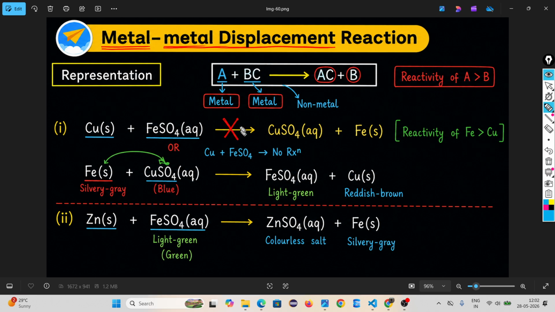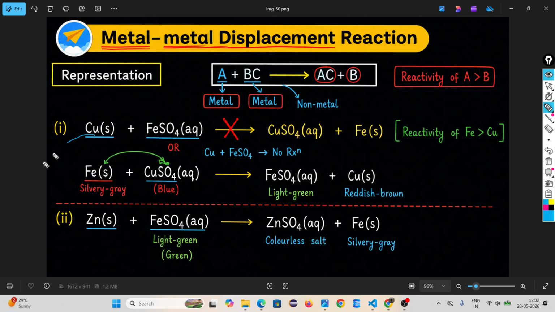So how to write no reaction in science? First, suppose you think the reaction is happening: copper removes iron to form copper sulfate plus iron. Then put one cross mark. Otherwise, write down that there is no reaction. Okay, then look at the second one.